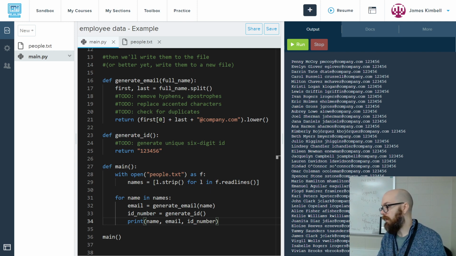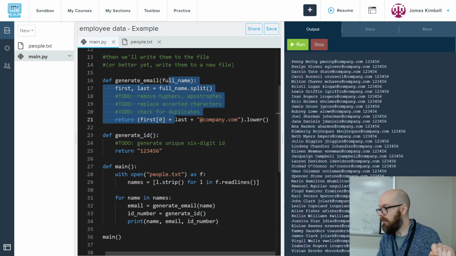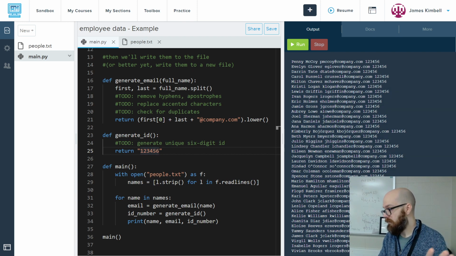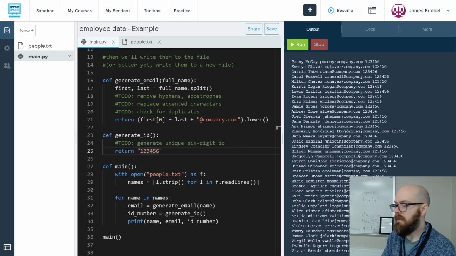This is the general pattern we're going to do in the next few days as we learn how to do the email better, as we learn how to do the ID, and then finally as we learn how to write this stuff to a new file. So the new file is going to look kind of like this, but better, and it's saved for the future. I'll end this now, and then we'll add more in the next step.